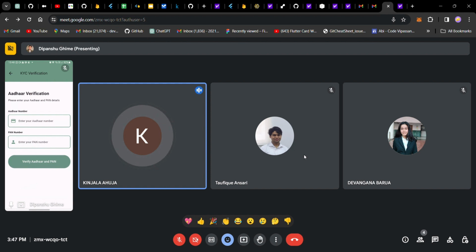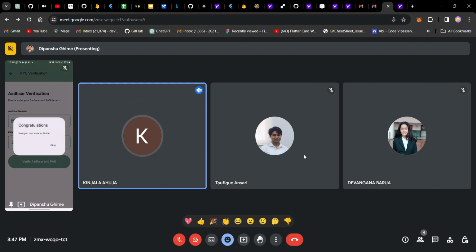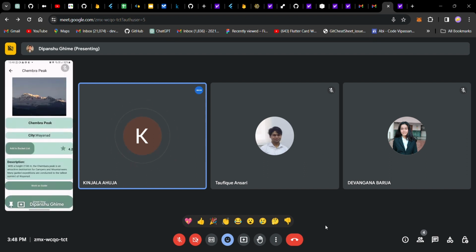If the verification passes, there will be a prompt that you can work as a guide, and all these details will be saved in our database, and then that person can work as a guide for that particular place. Next up, we have the recommendation.